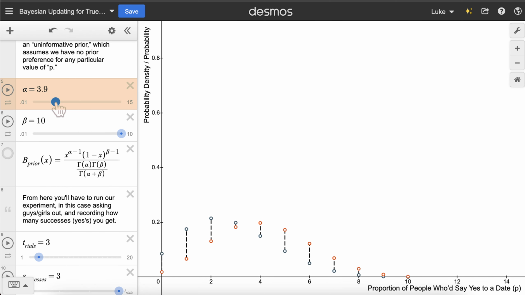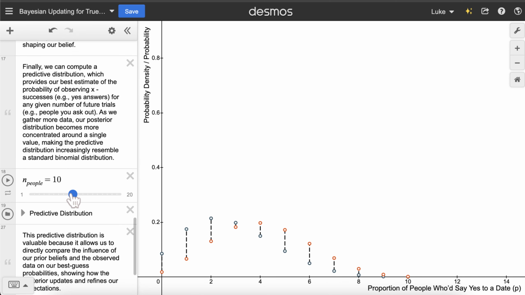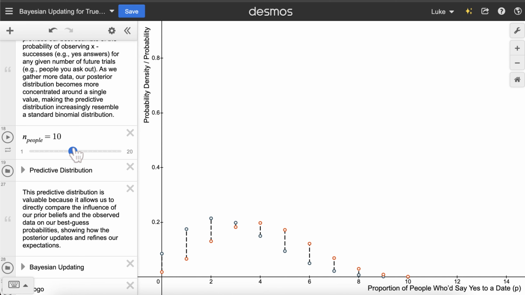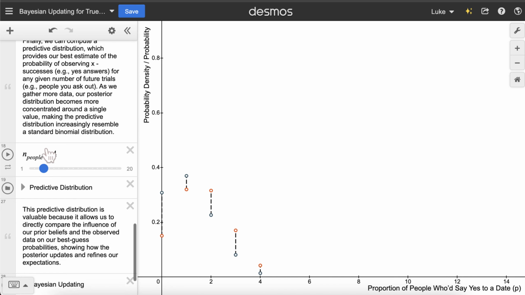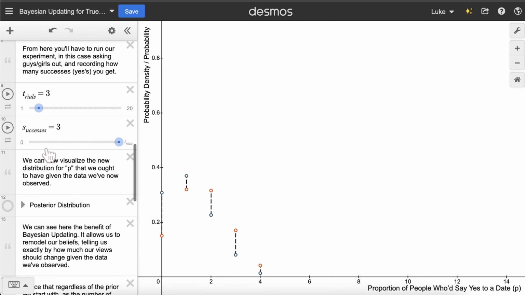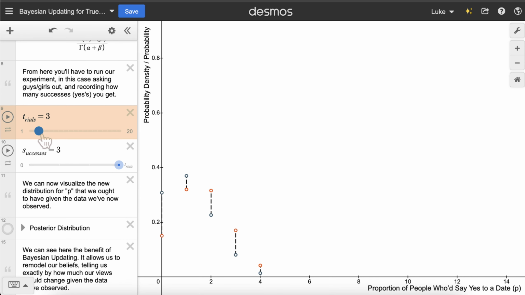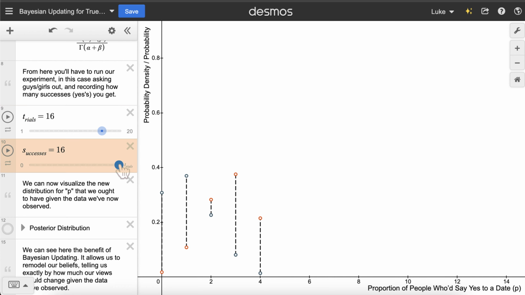Along with this, we can also go ahead and change the number of people we ask to find new probabilities. In this case, we've fixed that we're asking 10 people and want the probability of any number in that range saying yes. But we can, of course, increase this to get more points or decrease it for fewer. Finally, we could also change our data itself, which impacts only the posterior distribution. We see that as we shift this, the orange dots will begin to change because the orange points represent our posterior distribution, which is impacted by the prior and the data that we collect.